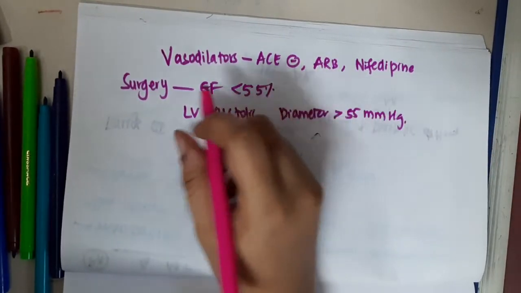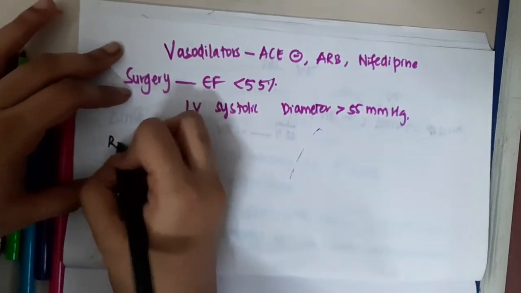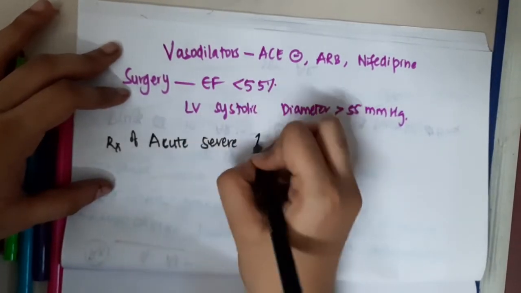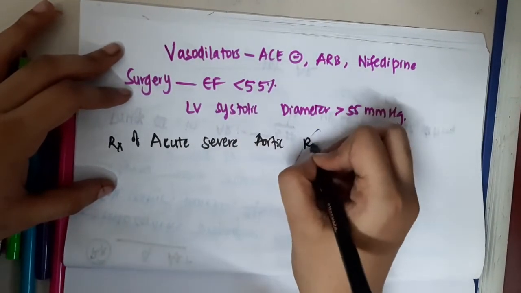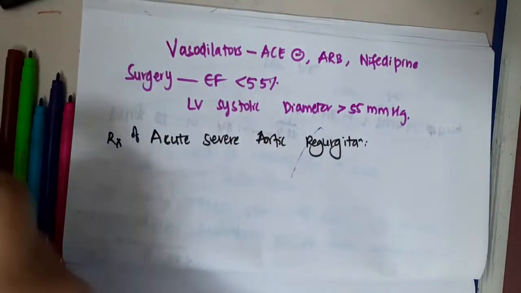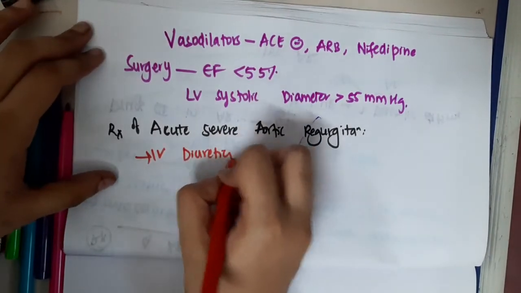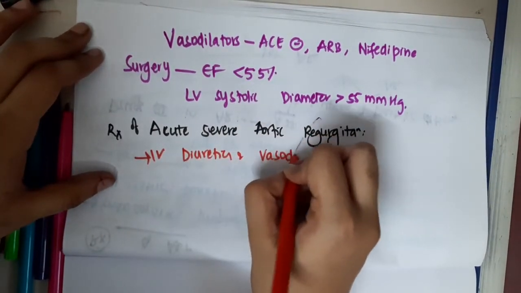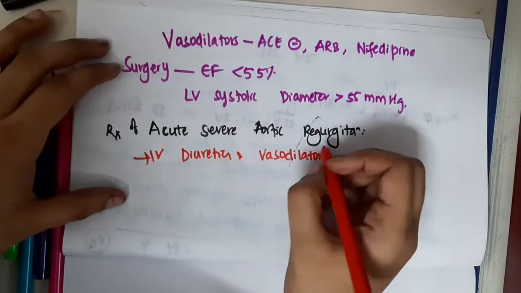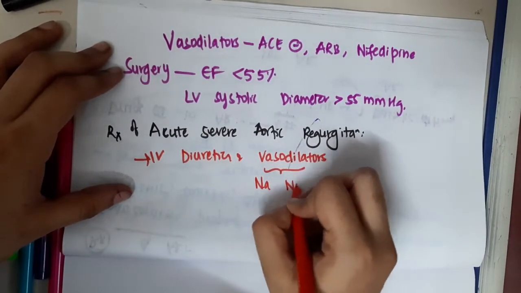Okay. Then what about acute severe aortic regurgitation? In acute severe aortic regurgitation, IV diuretics and vasodilators are given, vasodilators like sodium nitroprusside.